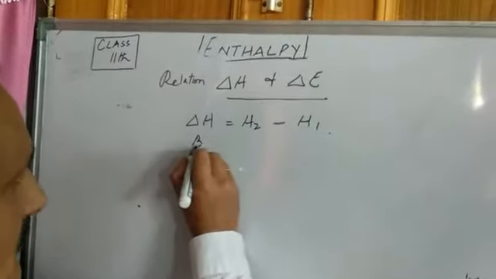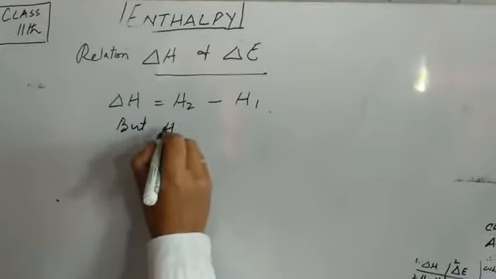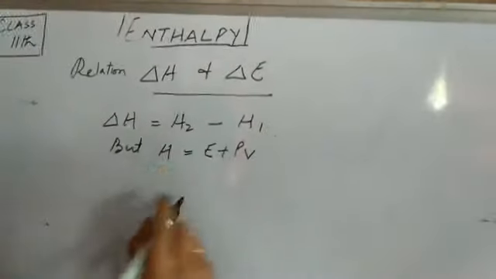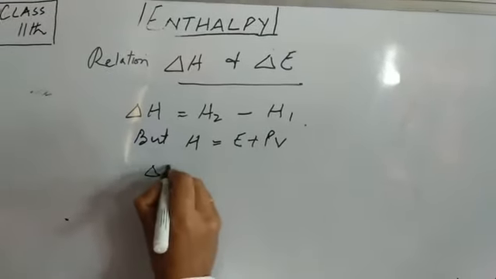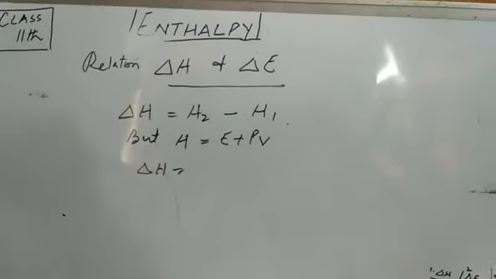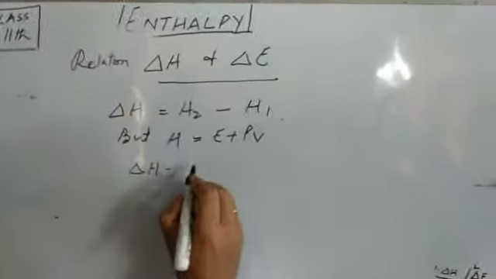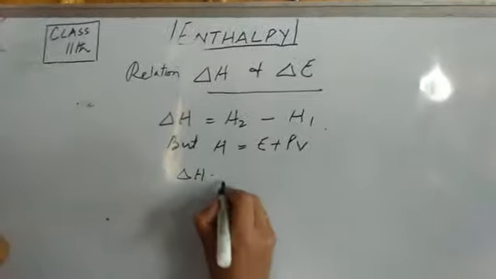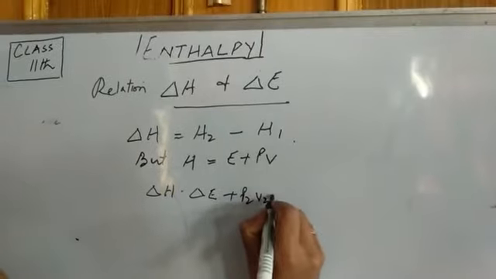But we know that H, that is enthalpy, is equal to E plus PV. So we will place the value of H. We will write 2 for the final state and 1 for the initial state. So delta H will be equal to delta E plus P2V2 minus P1V1.